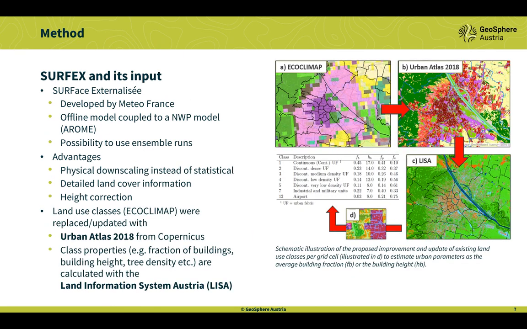For the land cover information, we want to improve the current situation. So we have here ECOCLIMAP, which is normally used for SURFEX, and we want to use instead Urban Atlas from 2018. But we also want to know the properties of each class. Therefore, we use the Land Information System Austria, which is a very high resolution land cover information. And from that, we get the properties of each class, like the fraction of buildings, the height of buildings, and the fraction of vegetation, and so on.